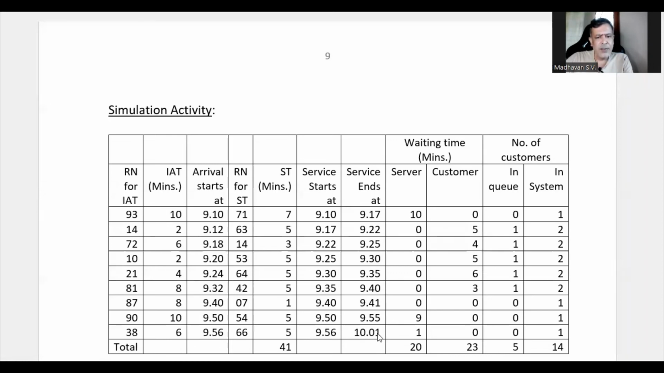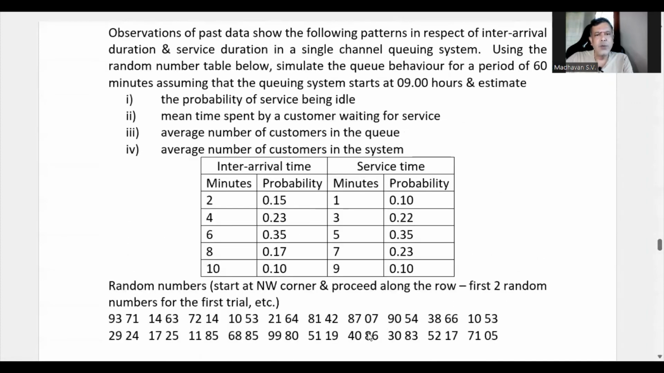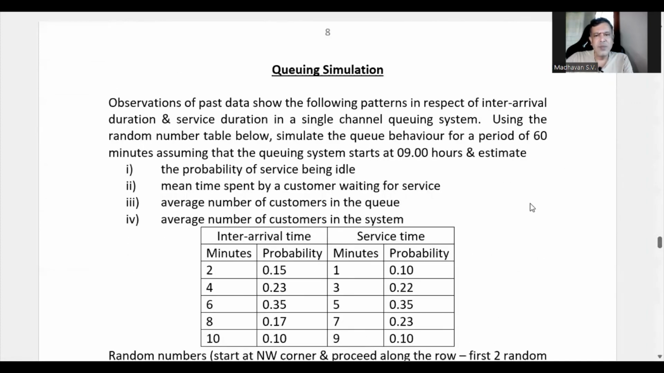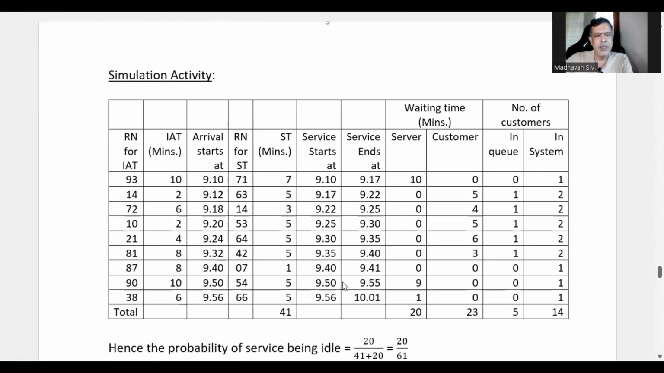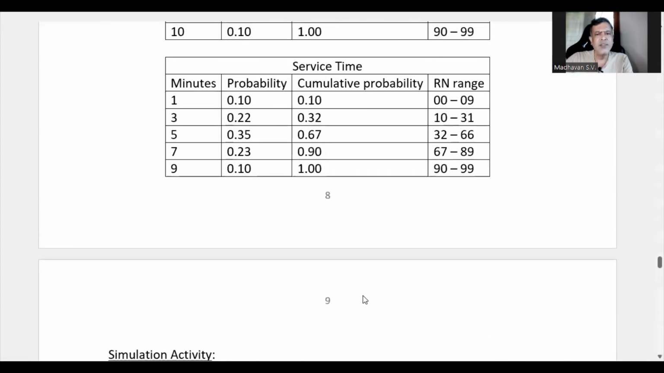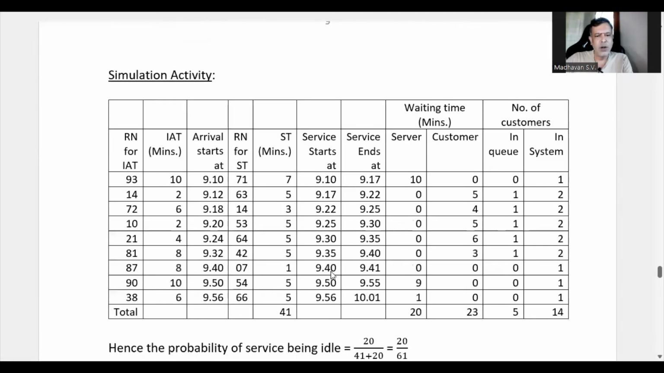We are stopping our activity here because it is said in the question that we need to do the simulation for 60 minutes only. Since 10.01 exceeded 60 minutes, we are stopping the simulation at this juncture. That means the rest of the random numbers we are not utilizing. Up to 38 only we had chosen. The rest of the random numbers we had not chosen at all.